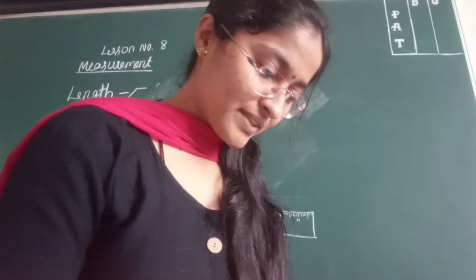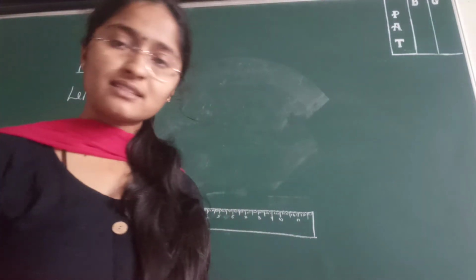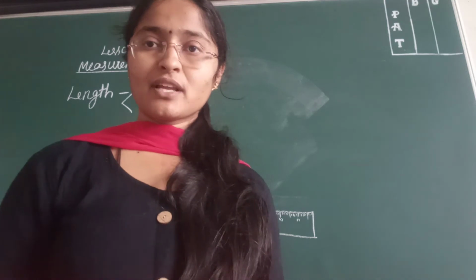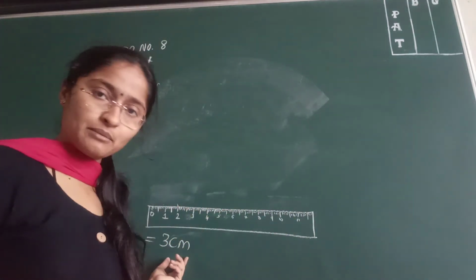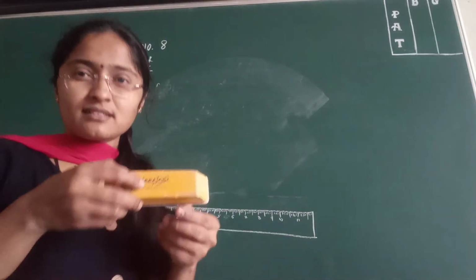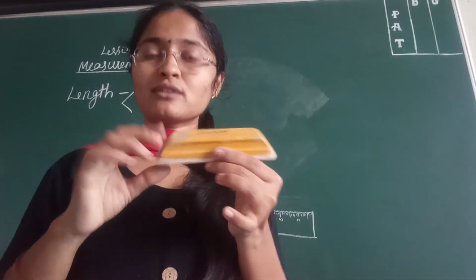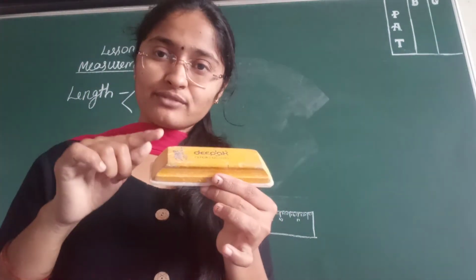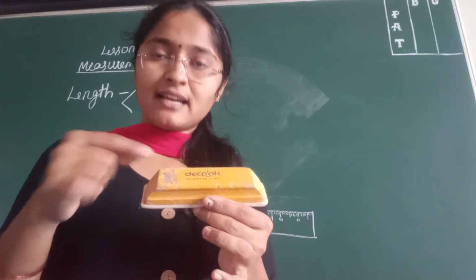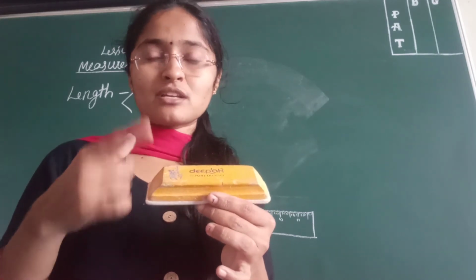In this, centimeter, meter, kilometer are the standard units of length. I have shown you something like a centimeter. This duster is a small thing, it's not so big. So we will write the measurement of this in centimeter: 8 centimeter, 3 centimeter, 4 centimeter, like that.